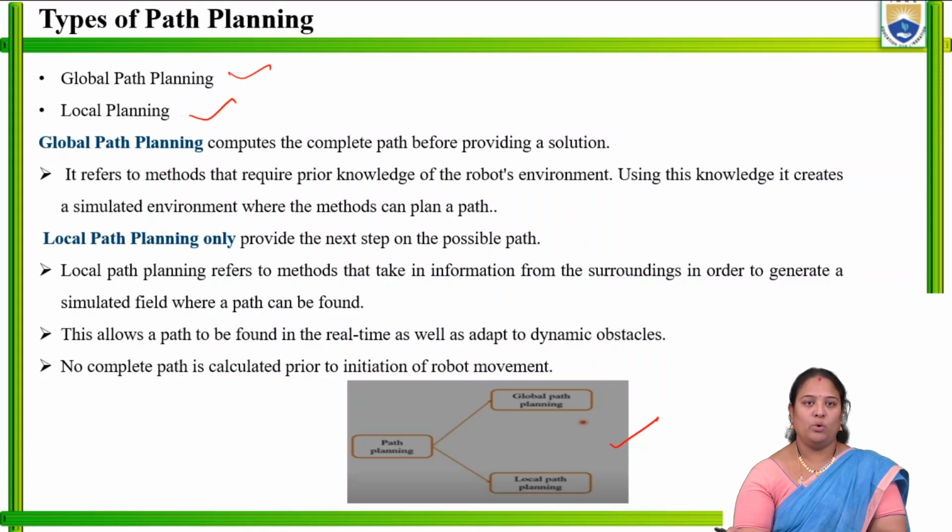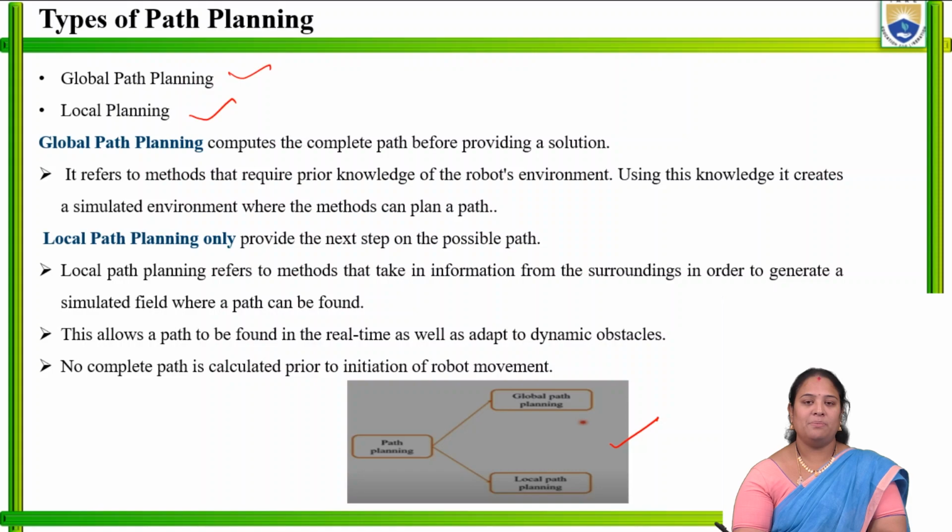Before the movement of the robot, the robot has to analyze its path. When it is moving from one position to the other, it should analyze its path, seeing whether there are any obstacles in between, or whether it has the safest and speediest path to travel from one point to the other. That is, it has to analyze its path before the commencement of the robot's movement. That is known as global path planning. It should compute the complete path before providing a solution.